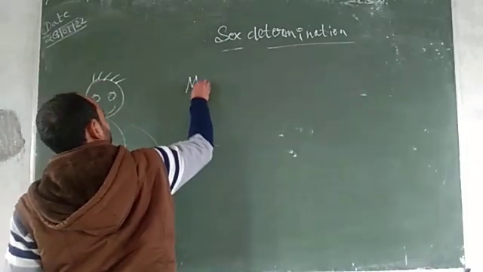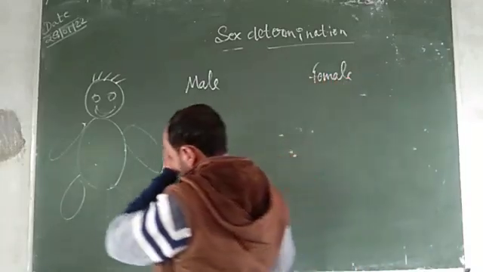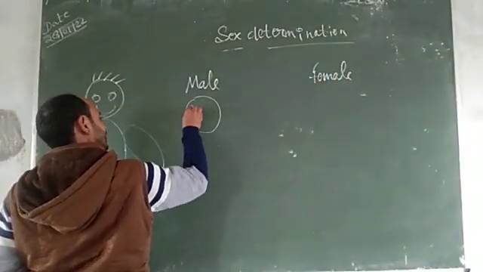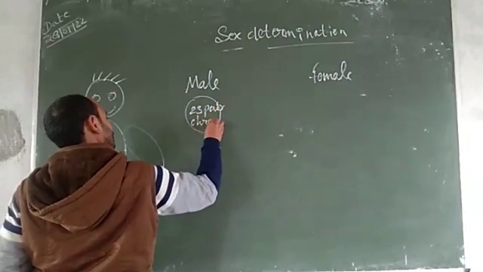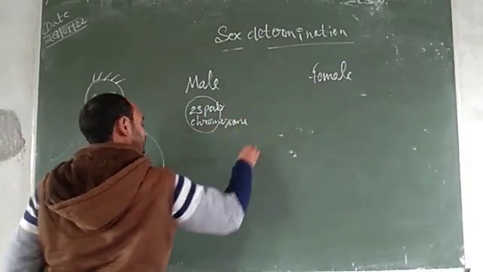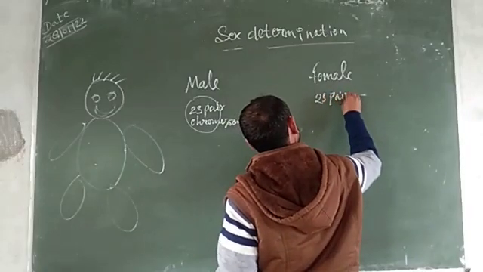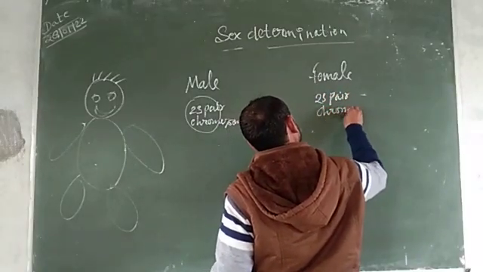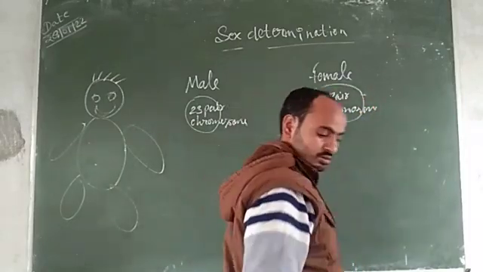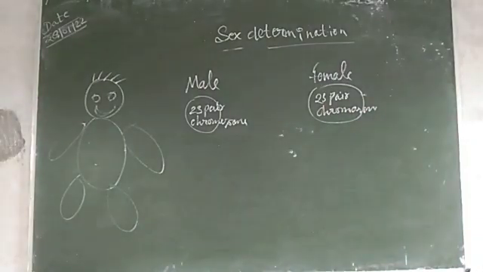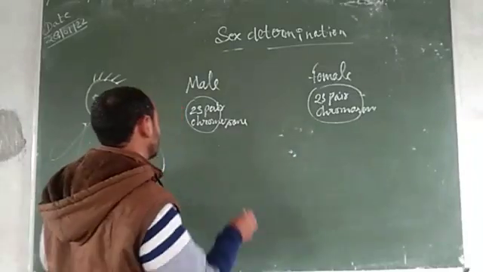In male and female, a single cell has 23 pairs of chromosomes. Both have 23 pairs of chromosomes.